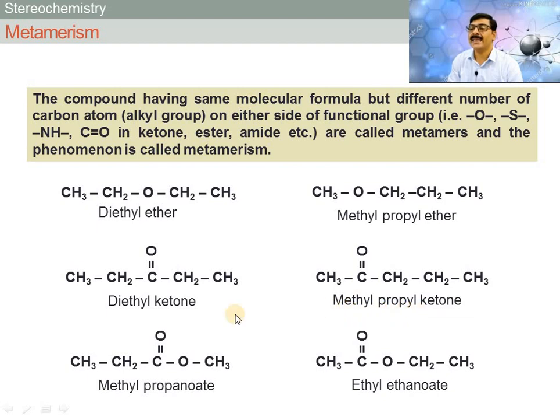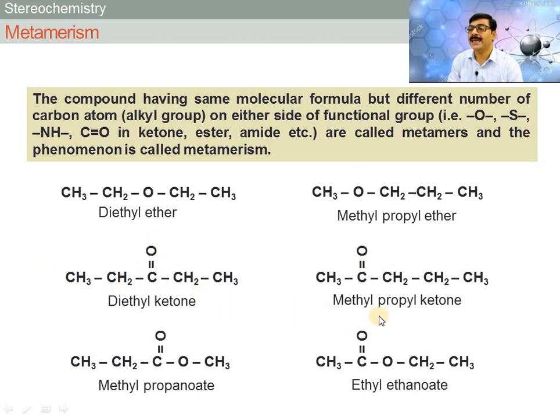In diethyl ketone, the carbonyl group is present at the center and on either side an ethyl group is attached, that is CH2CH3, and on the other side again CH2CH3, meaning the same alkyl groups are attached on both sides of the carbonyl group.